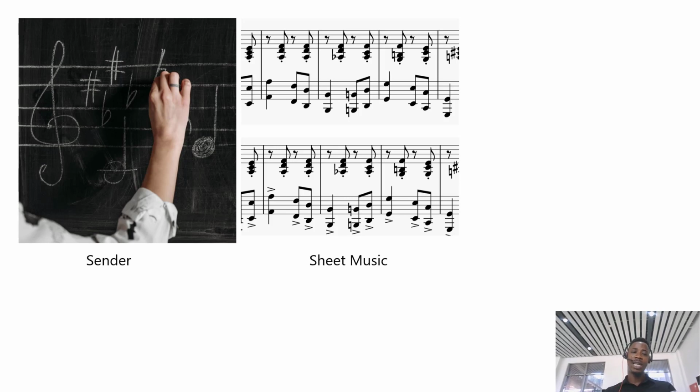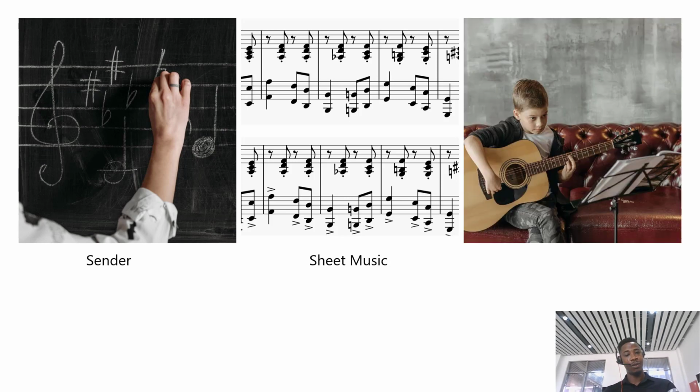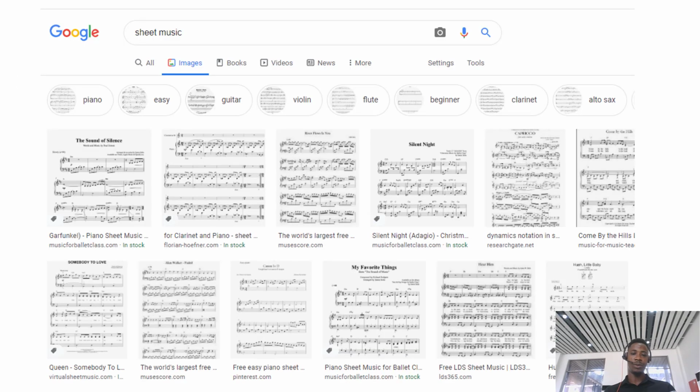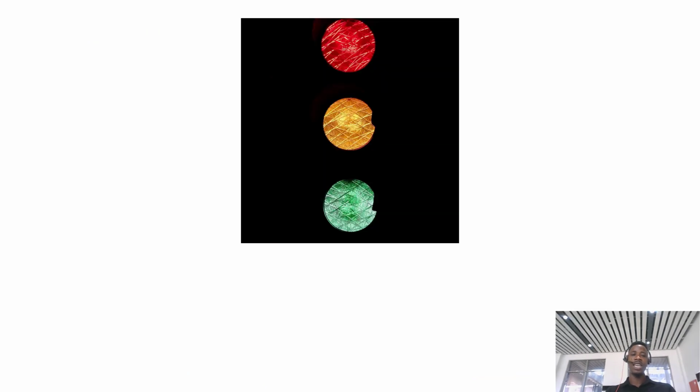You want to agree with me that this sheet music is one of the things that follows semantic notation, because anybody can read this sheet music across the world, right? As long as you're a musician, you can take up the music and read it, and you'll be able to play it. Somebody can write this in the US and somebody in Nigeria who can play music can read this sheet music, right? So this is true communication. If you type sheet music in Google, I'm sure you're going to see the same thing everywhere, because everything is standard. There's a semantic notation for this.